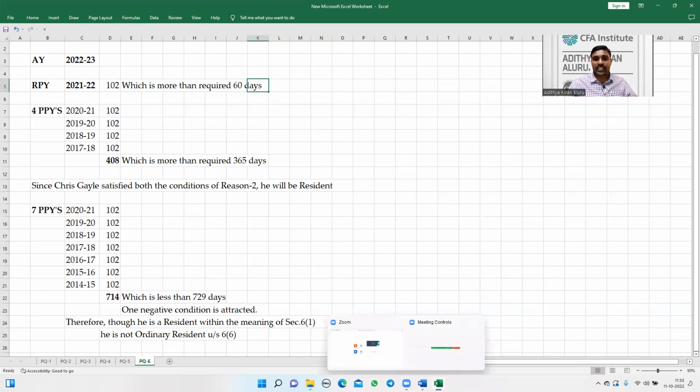So that's all about the residency status for individuals. In the coming lectures, we'll discuss the residency status for the other types of assessees. Thank you.